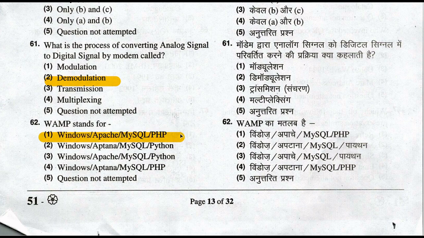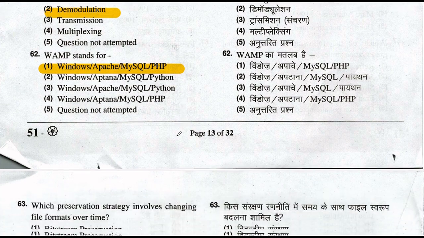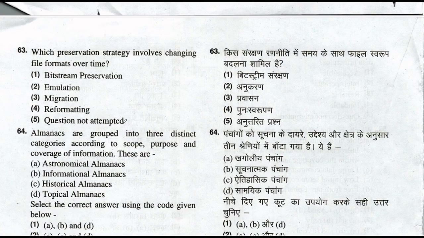So let's move to question number 63. Which preservation strategy involves changing file format over time? It is migration. Option number 3 is the correct answer to this question. The migration preservation strategy involves changing the file format over time.